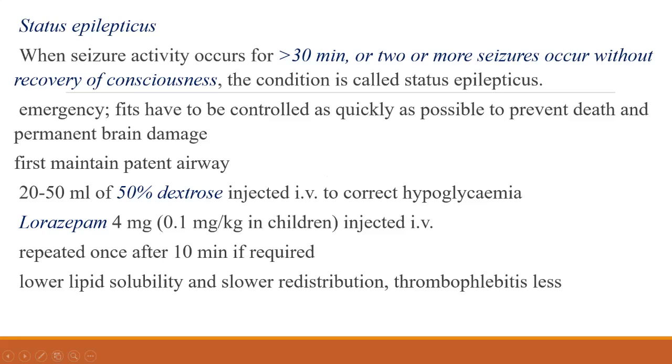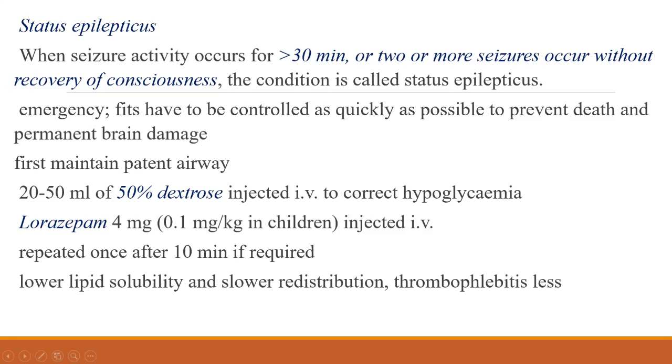So immediately, the first and foremost thing is we have to do the ABC. What is ABC? Airway, breathing, and circulation. I have shown you the picture. The person's airway should be patent, and you have to see whether his circulation, I mean the BP and pulse, everything is okay. All these things have to be done within seconds.